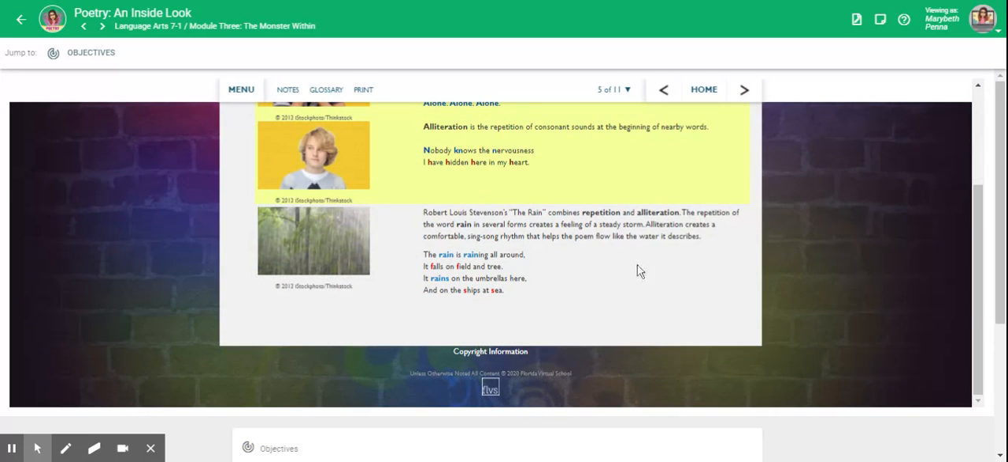Alliteration. Alliteration is the repetition of consonant sounds at the beginning of nearby words. Nobody knows the nervousness I have hidden here in my heart.